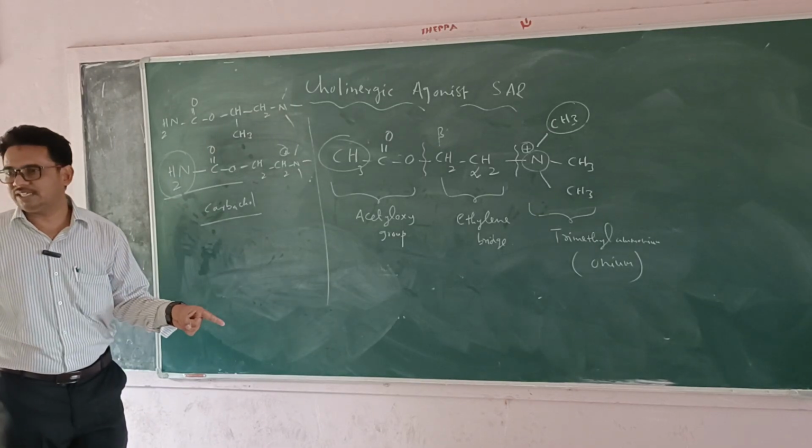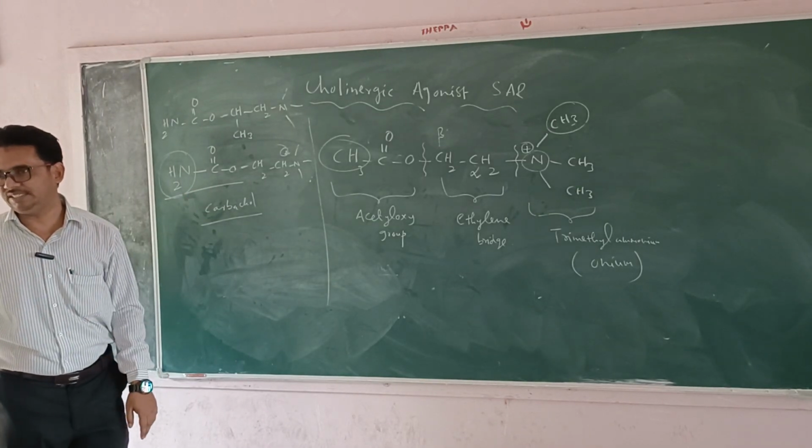We change the structure, and what happens to the activity?